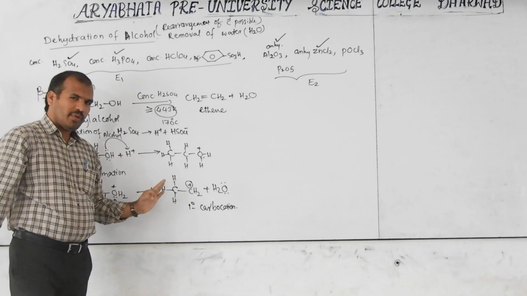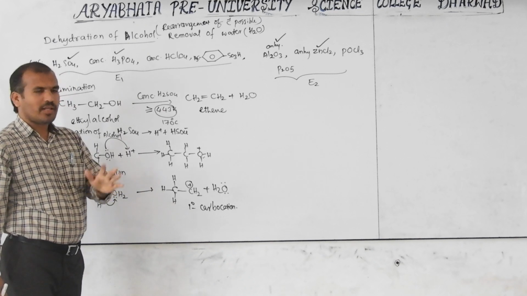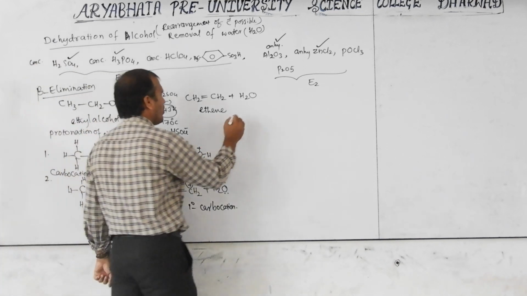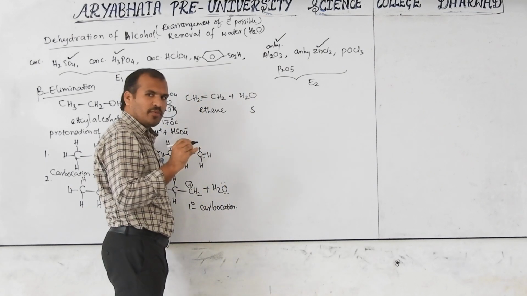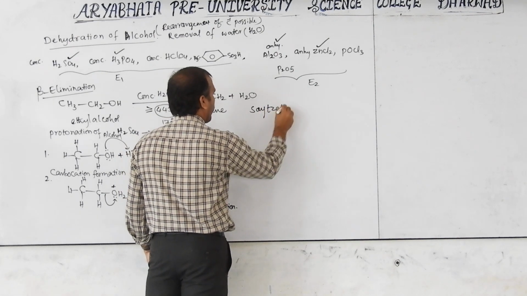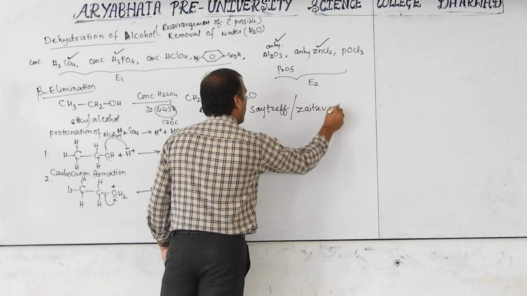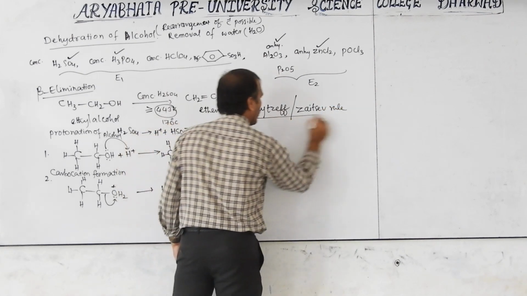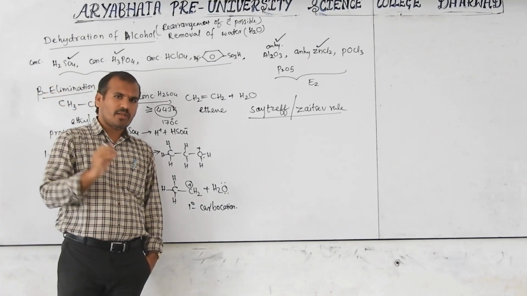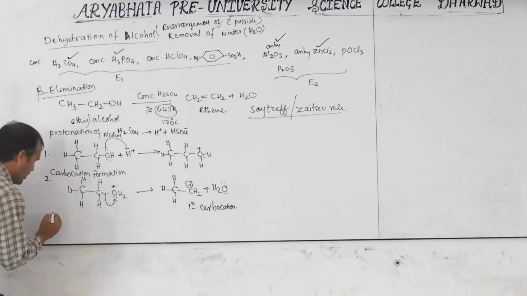When this reaction is given, immediately carbocation should come to your mind. Then only you will get a good product, and the alkene formed is according to Saytzeff rule, which you may have studied in the alkene chapter, or Zaitsev rule. It means the most substituted alkene is the major product according to this rule. So the second step is completed; now the third step.